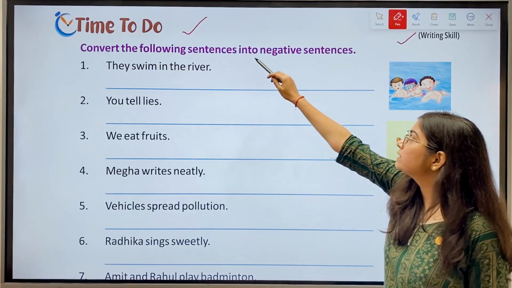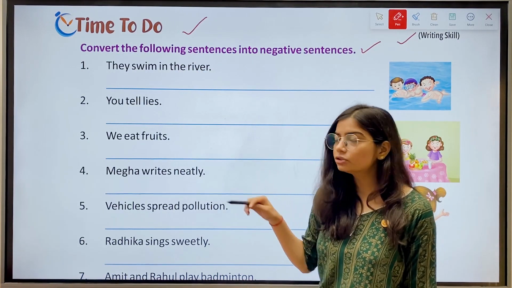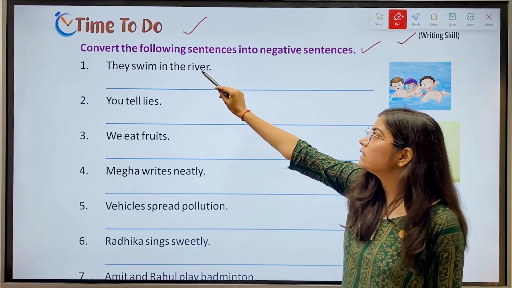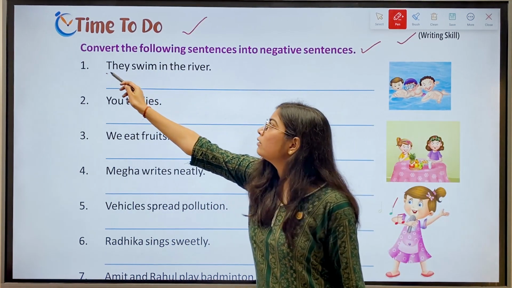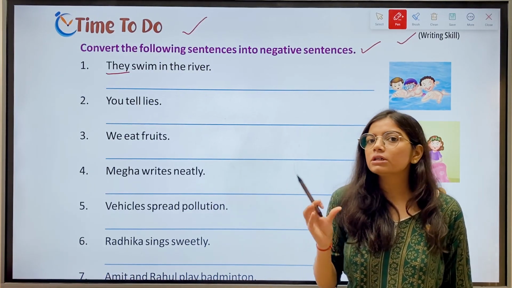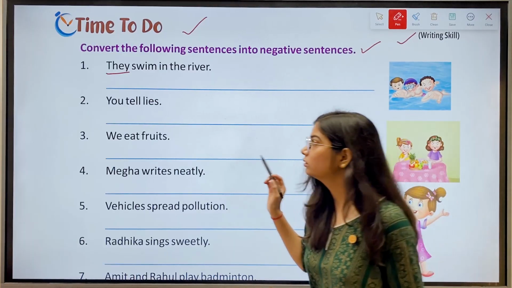Convert the following sentences into negative sentences. So we'll do these questions. First, they swim in the river. Now the subject is they, which is a plural subject. So the answer here is they do not swim in the river.